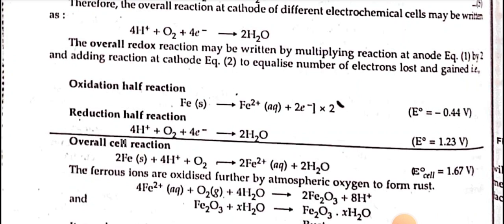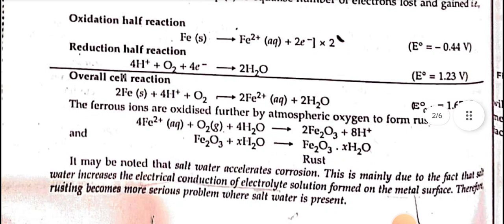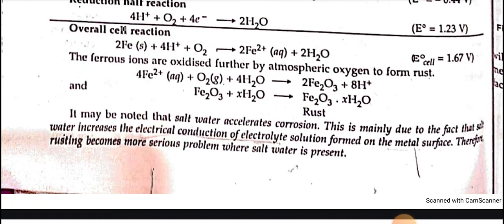The overall redox reaction may be written by multiplying reaction at anode, equation 1, by 2 and adding reaction at cathode, equation 2, to equalize the number of electrons lost or gained. That is, oxidation half cell: Fe(s) is equal to Fe2+(aq) plus 2 electrons, multiplied by 2. Reduction half cell: 4H+ plus O2 plus 4 electrons is equal to 2H2O. Overall cell: 2Fe(s) plus 4H+ plus O2 is equal to 2Fe2+(aq) plus 2H2O.